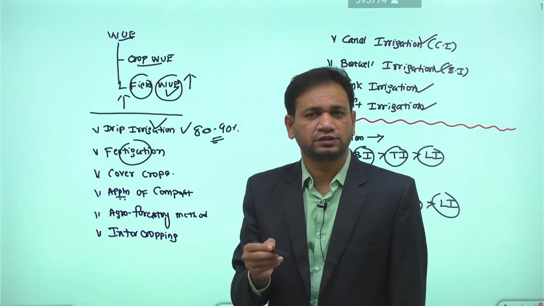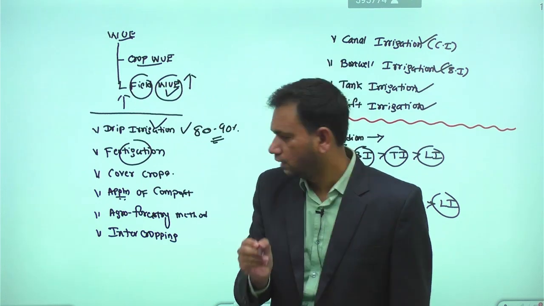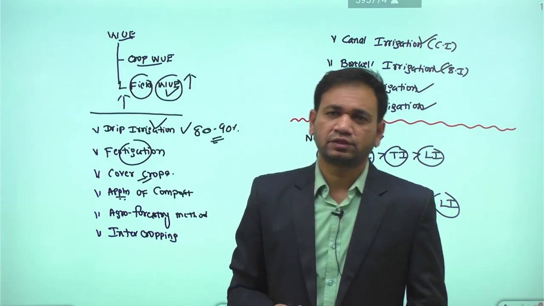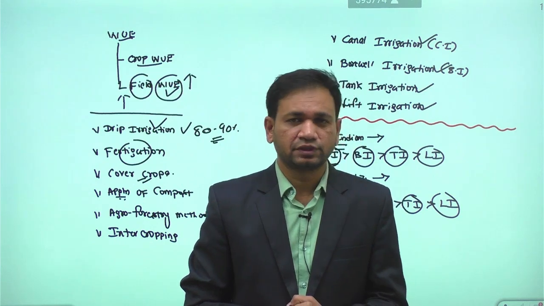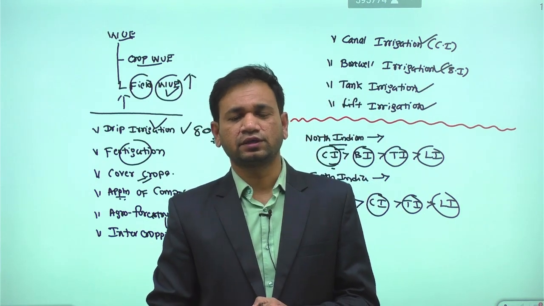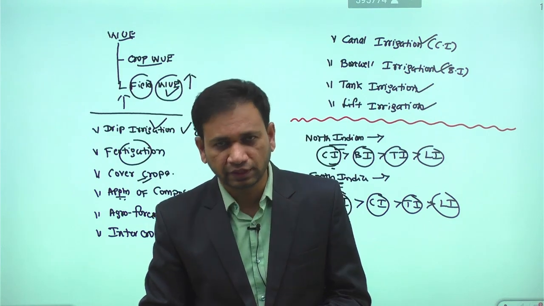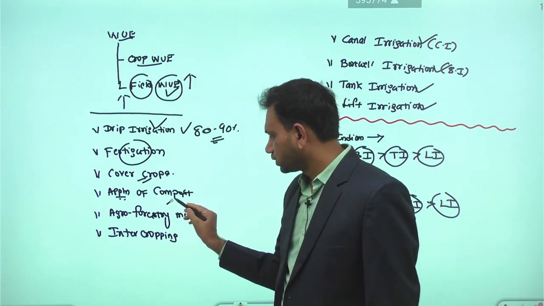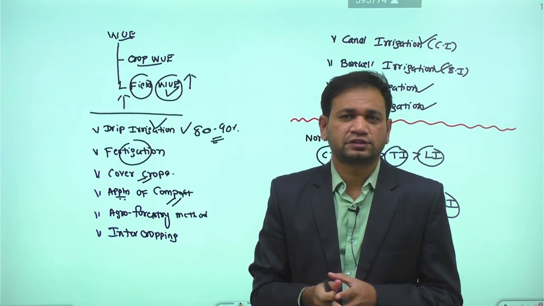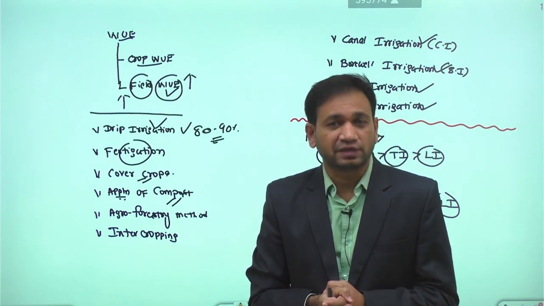In that case also, more water use efficiency can be possible. Then with the help of the cultivation of cover crops, like legumes, in the case of legumes there is a lesser evaporation rate. Through that, increased efficiency in agriculture is possible. Another one is the application of compost. When there is application of compost, the sedimentation of the soil particles is very less.